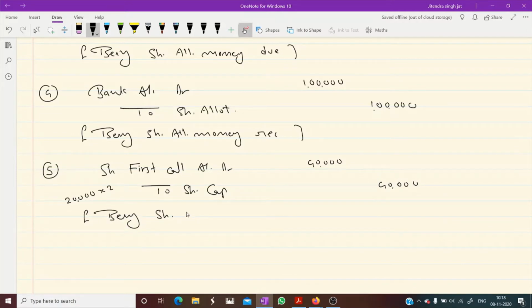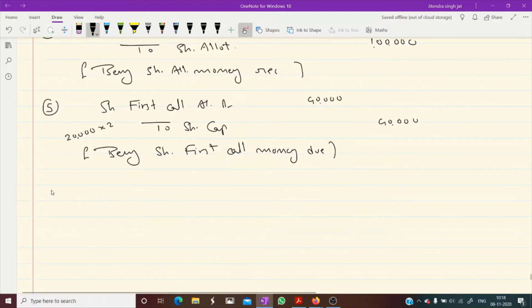Being share first call money due. Now what happened? Now we receive money. Okay. So when we receive money, what do we record? Children, pay attention. Very good entry.